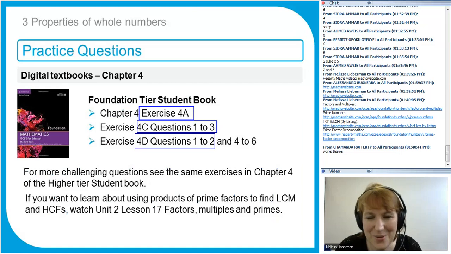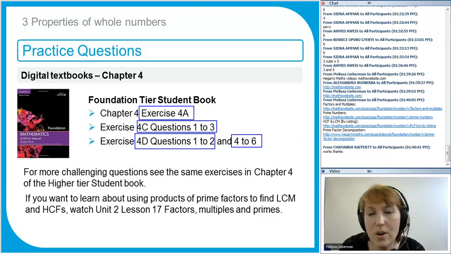Leave out question 3 for now, because I'm going to go back to how to use prime factors. You can read up on it in the book and do that question if you want to, but I'm not going to go through that until Unit 2. And try 4 and 6. If you are finding these too easy and you want a challenge, then try the questions in the higher tier book. There's some more challenge, very, very similar. Most of the questions are the same, but there's some more challenging questions in the higher tier book.